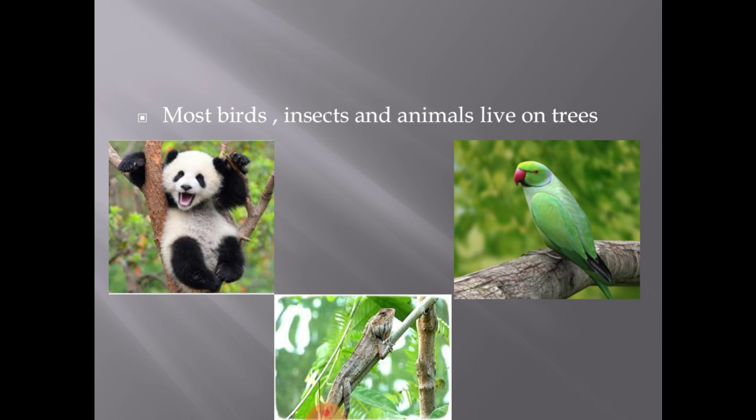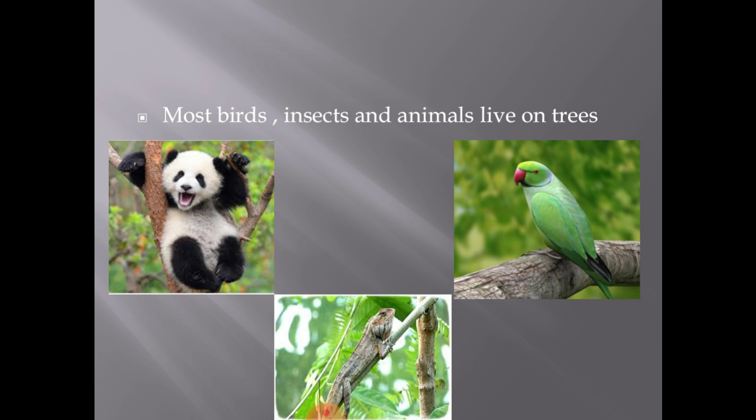Most birds, insects and animals live on trees. What is the first picture? It is a panda. Panda is an animal, no? Where will it live? It will live on tree.